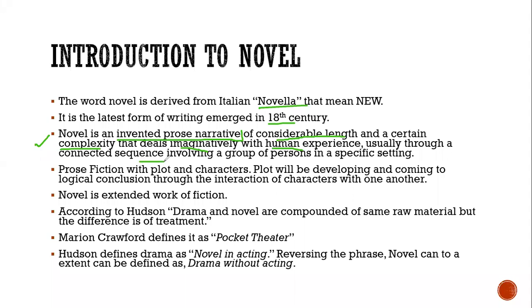A connected sequence of events is there that we call the plot, and that involves a group of persons that we call characters. So the plot should be there, plus the characters, and then a specific setting, a proper place in which those events take place. So this will, in a way, be a comprehensive definition of the novel. But there are some things that might be missing or not clear in it as well.